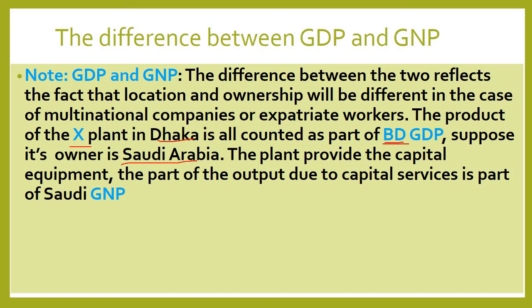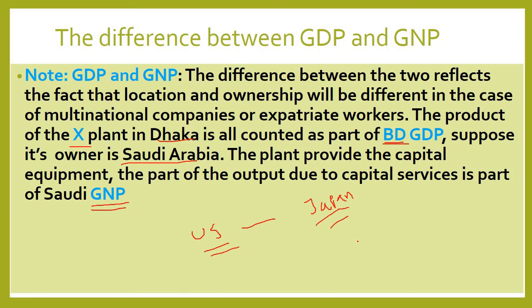So what's the benefit for Saudi Arabia? This is the GNP for Saudi Arabia, because a certain amount of profit will return to Saudi Arabia from Dhaka, Bangladesh. So this is the GNP for that country. Or suppose the USA has set up a plant in Japan. Let me draw an industry.